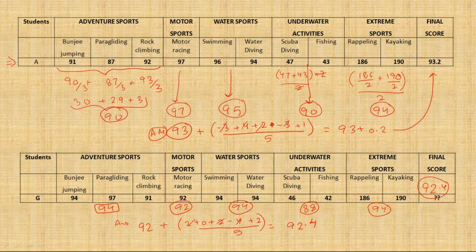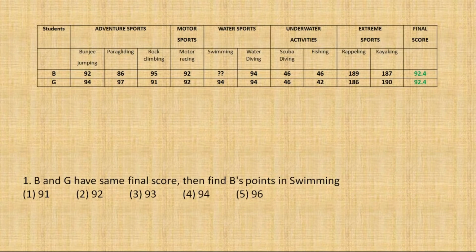First question says B and G have the same final score. देखिए, मैंने इसीलिए G का पहले निकाल लिया था. ऑलरेडी यहाँ पर लिख दिया है. Since B and G are going to have the same final score, 92.4, then B's points in swimming, the only other question mark that we have to find. All right. तो B के लिए एक बार जरा देखें एवरेज निकालने के लिए. So I'm going to make it 90, 87 and 96.